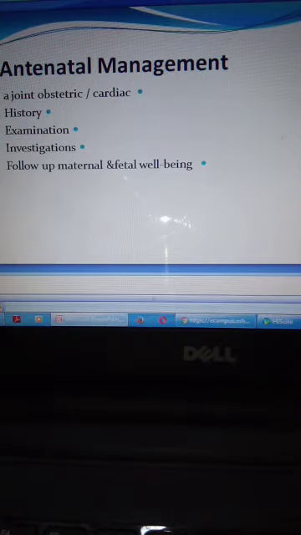Also the fetus should be investigated. For what? For fetal well-being, especially in the last few months, the second and third trimester, to check fetal well-being and fetal growth, because the patient is at high risk for fetal growth retardation, and for timing of delivery. Follow-up of maternal and fetal wellness must also be more frequent than for a normal patient.